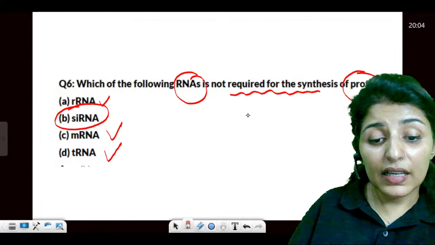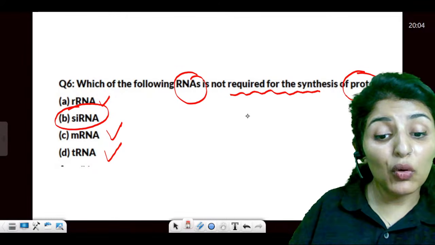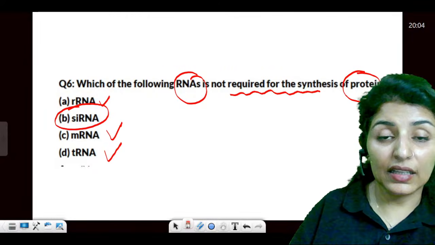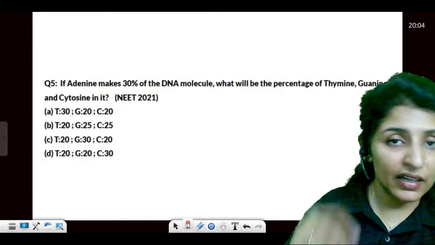So what is siRNA? They'll be involved in gene silencing, RNA interference.